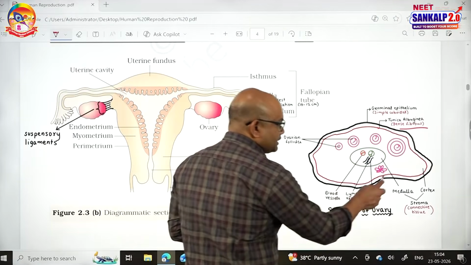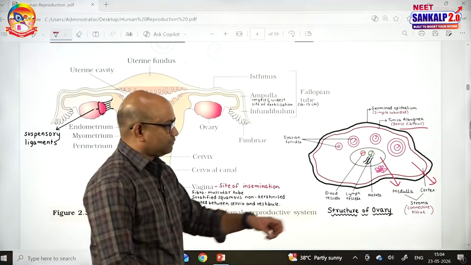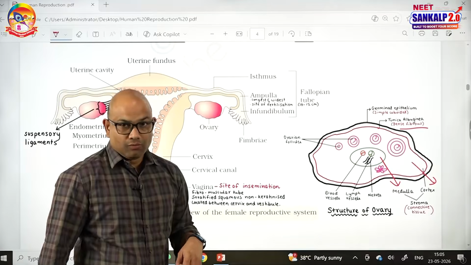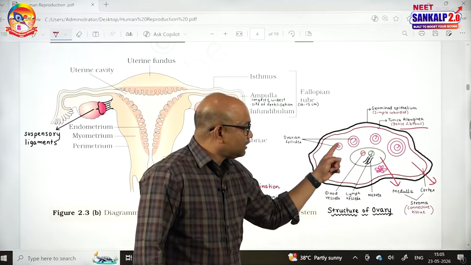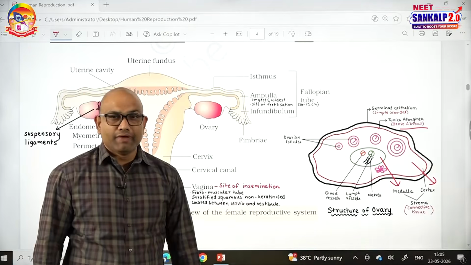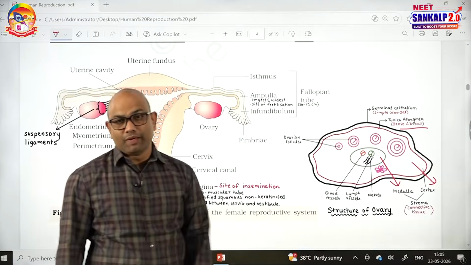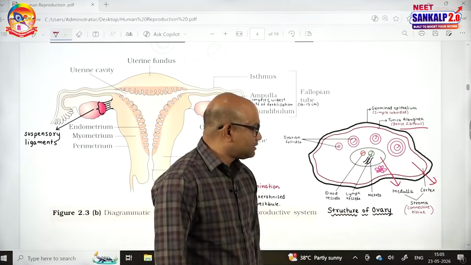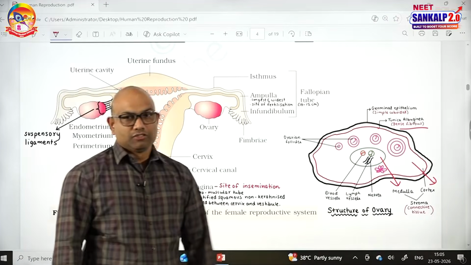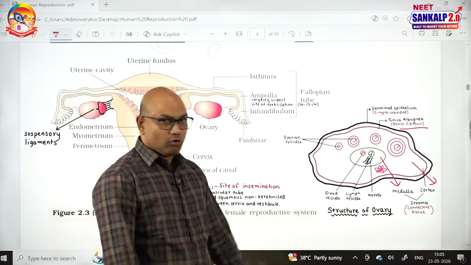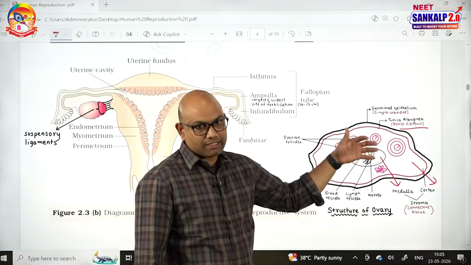In the ovary, the stroma is divided into outer cortex and inner medulla. This is cortex and this is medulla. What is the function of the cortex? The cortex consists of different developmental stages of ovarian follicles. That means synthesis of ovum occurs in the cortex of the ovary. And what about the importance of medulla? Medulla consists of blood vessels, lymph vessels and nerves. So this is the basic structure of the ovary, showing the parts like germinal epithelium, tunica albuginea, cortex and medulla in outer to inner order.